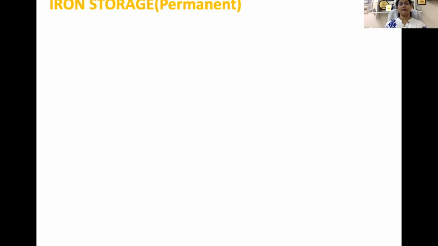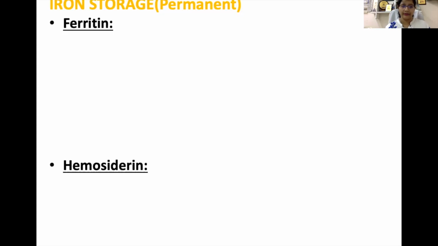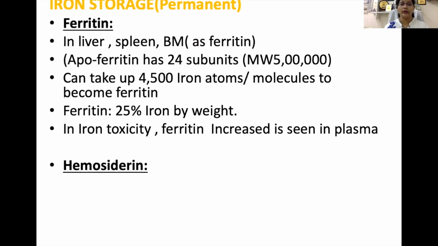So let's see how iron is stored in the permanent form. Iron storage can occur in two types of protein, that is ferritin and hemosiderin. Ferritin is stored in liver, spleen and bone marrow. Apoferritin is a huge molecule which has 24 subunits, and it can take up 4,500 iron atoms to become ferritin. By weight, ferritin contains 25% iron, and in iron toxicity, ferritin is increased and seen in plasma.